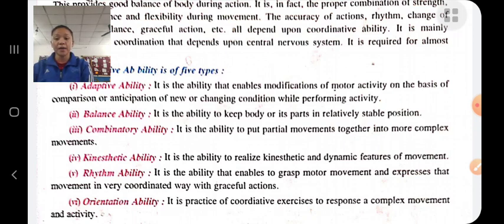Rhythmic ability. It is the ability to realize the rhythm of the movement and express that movement according to that rhythm. It is the ability of a sportsperson to understand the rhythm of the sport and execute the movement according to the required rhythm.